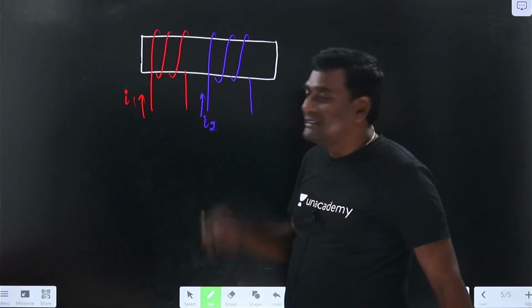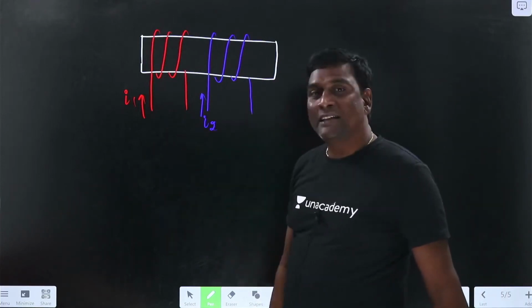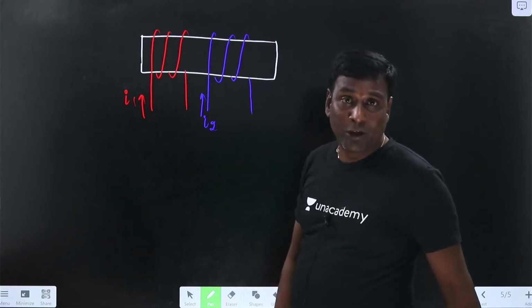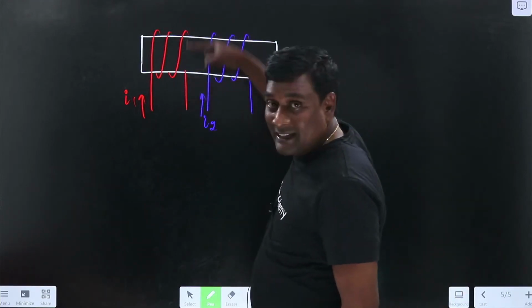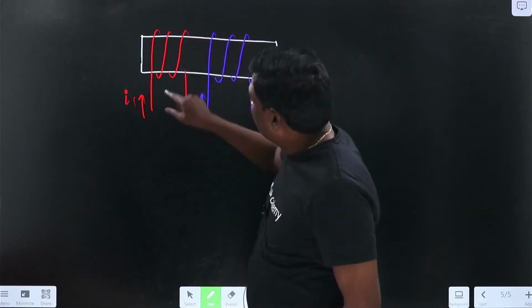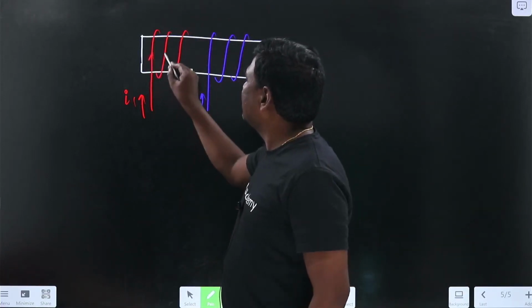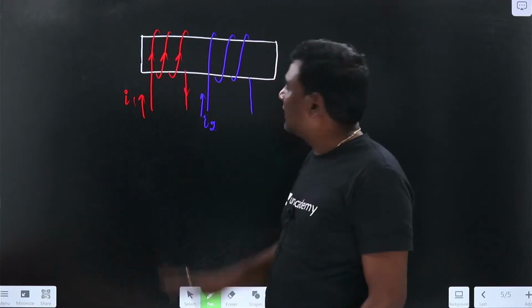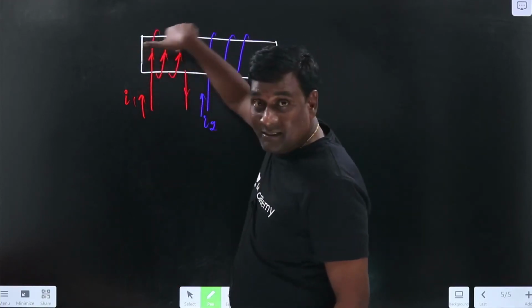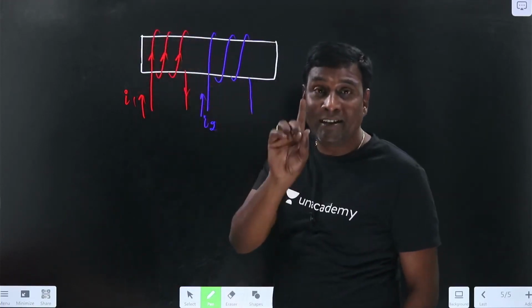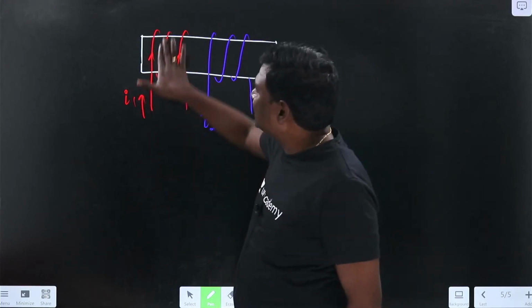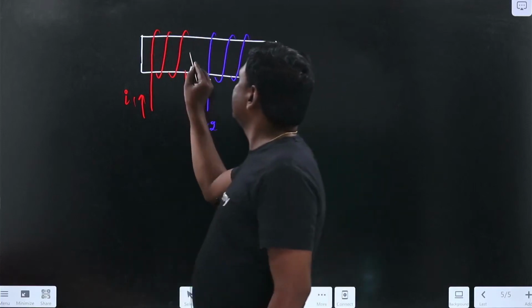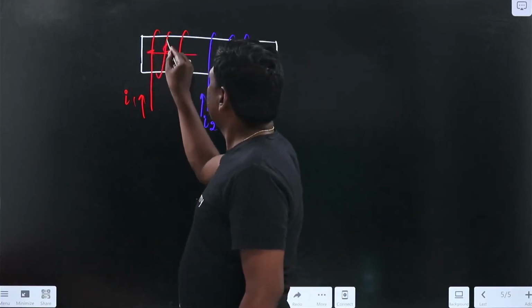Now this is I1. Because of this I1, in which direction is my flux going to be developed? My I1 is in this direction, meaning that my flux is going to be in this direction, right hand, I repeat, right hand. So my currents are in this direction, so flux is going to be in this direction. So this is the flux phi 1.